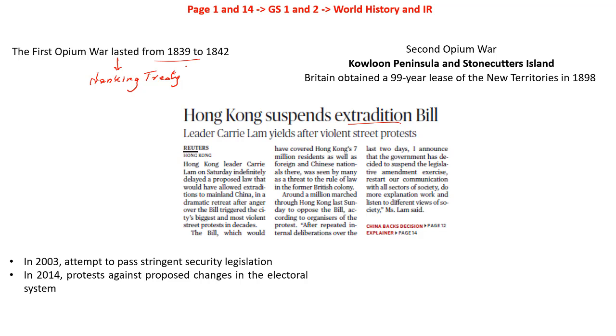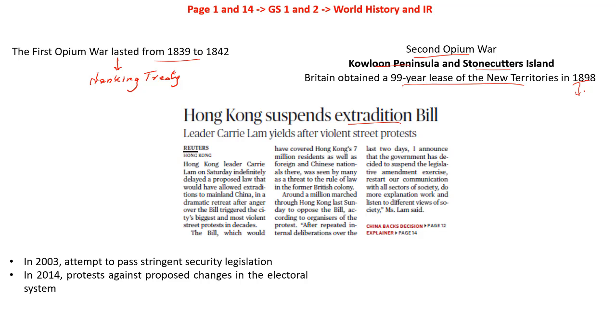The Treaty of Nanking that was signed after the First Opium War was not able to resolve this dispute of opium trade, and the conflict further escalated, and this resulted in what is called the Second Opium War. The settlement of this conflict was the First Convention of Peking in the year 1860, when Britain acquired the southern part of the Kowloon Peninsula as well as Stonecutters Island. Immediately after this acquisition, it was further extended, where Britain obtained a 99-year lease of the New Territories in the year 1898.